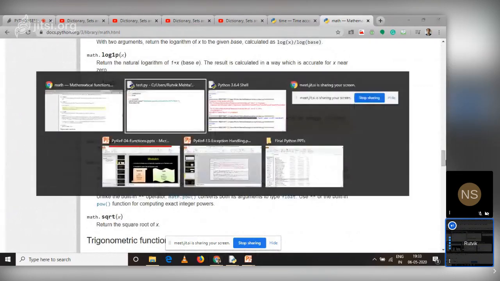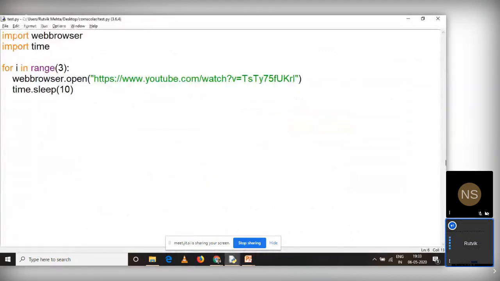Now, another way to do so is, say, I don't want to go through all the documentation, because sometimes the documentation is so large that it will take time to read. The better practice is always to go through the documentation. But if you are in a hurry, you can search on the internet for what module you can use for performing a particular task. And there are so many websites available on the internet which can help you.